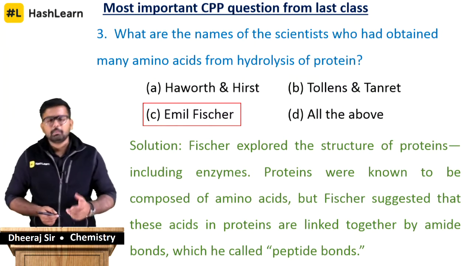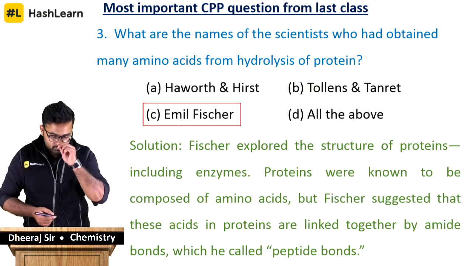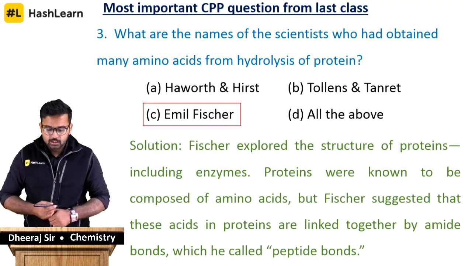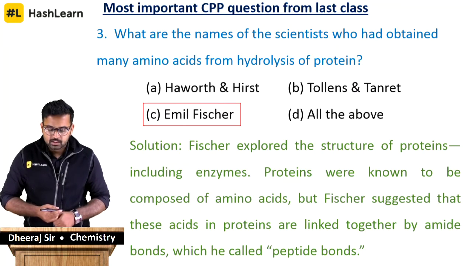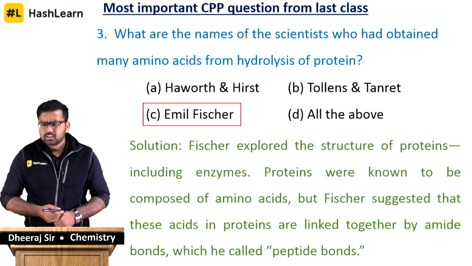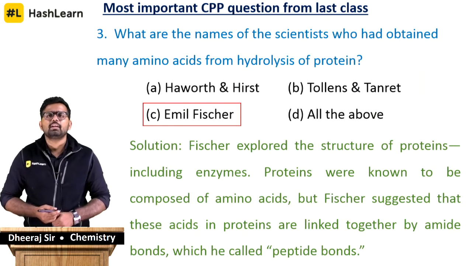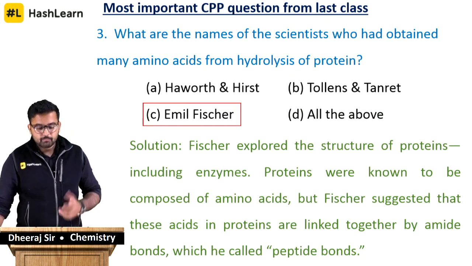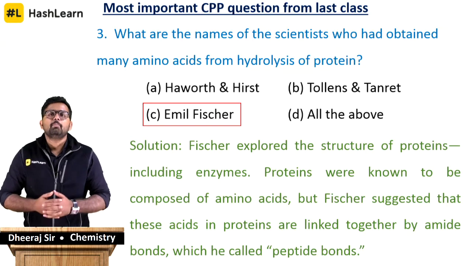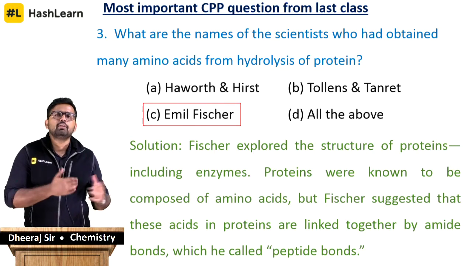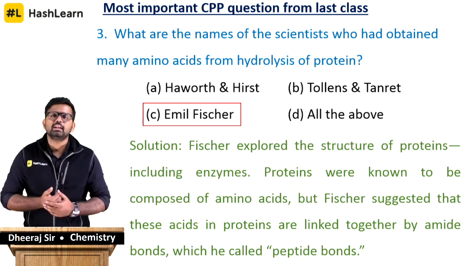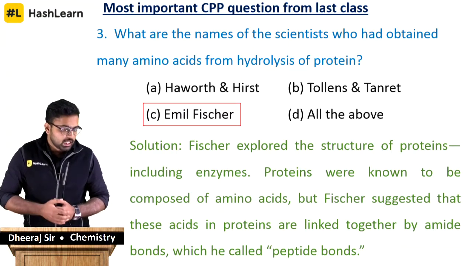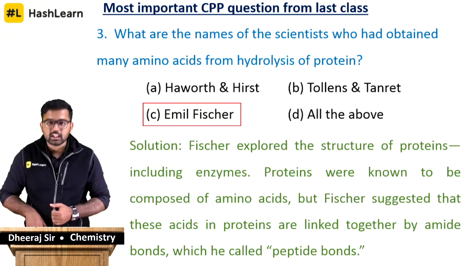Biomolecules is conceptual, so you'll have a lot of theory based questions. What are the names of the scientists who had obtained many amino acids from hydrolysis of protein? It is pretty simple. Whenever it comes to proteins, whenever it comes to biomolecules, guys, it has to be Emil Fischer. Emil Fischer is a scientist who had derived amino acids starting from proteins. You know that proteins are made up of a lot of amino acids. I can hydrolyze proteins, break them, and obtain the individual amino acids. That work was predominantly done by Emil Fischer. So this is the question for you from yesterday's CPP.